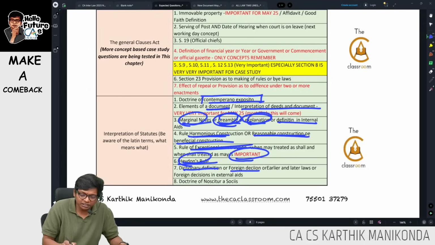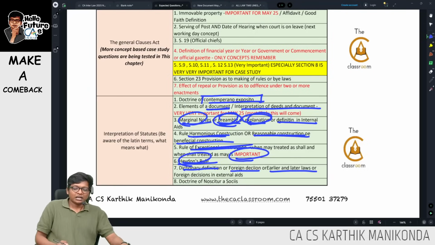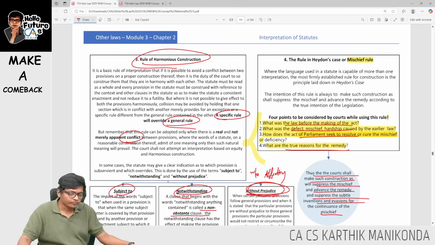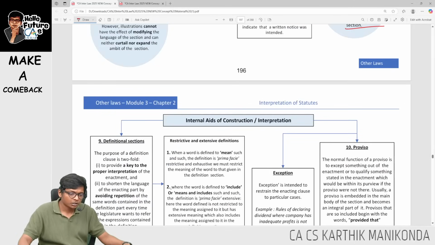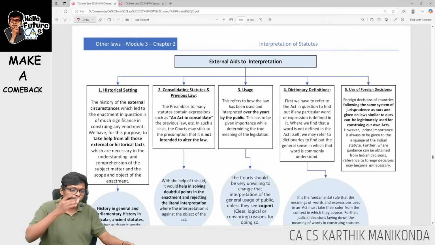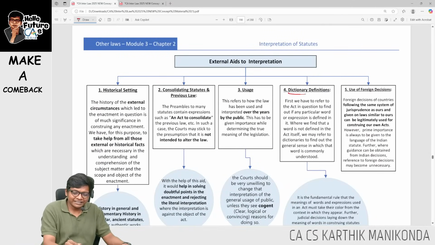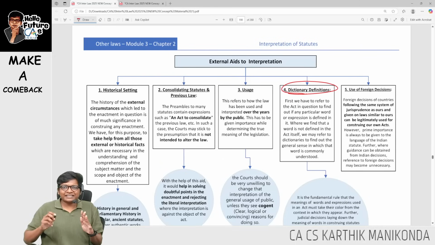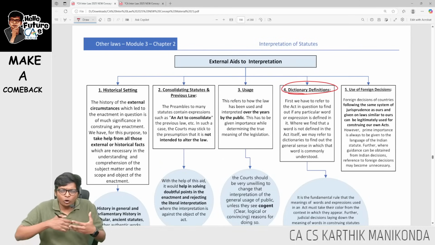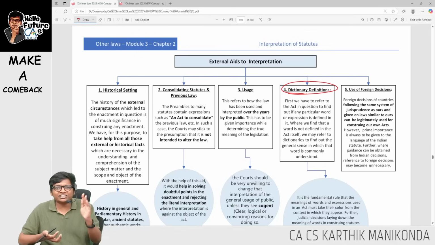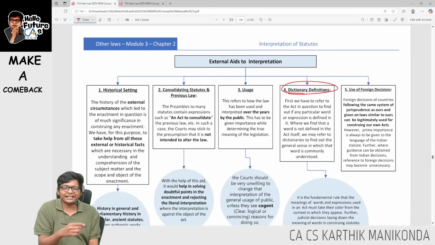Dictionary or foreign definition or earlier or later law in external aids. Let me go to external aids over here. Yeah, in external aids, if we go here, dictionary definition. First they are saying look at section 2 of the act. Try to follow definitions in section 2. If there is no word defined there, then you can take general definitions of what is there in the dictionary.